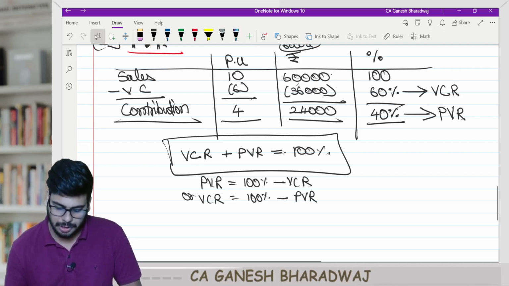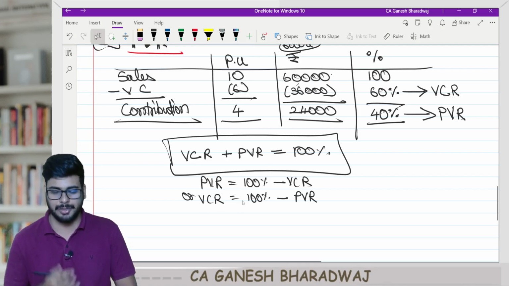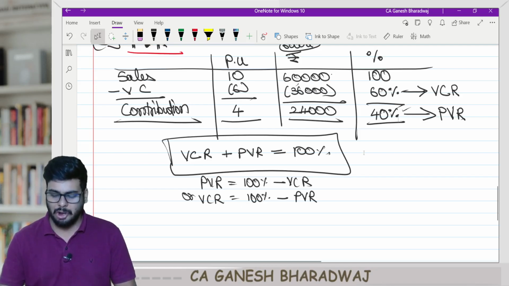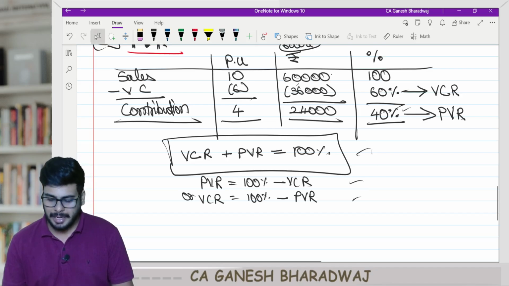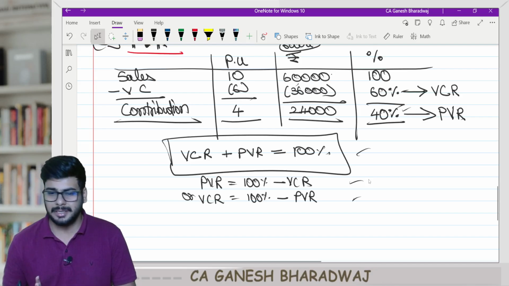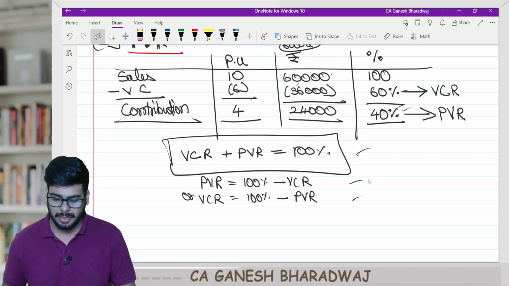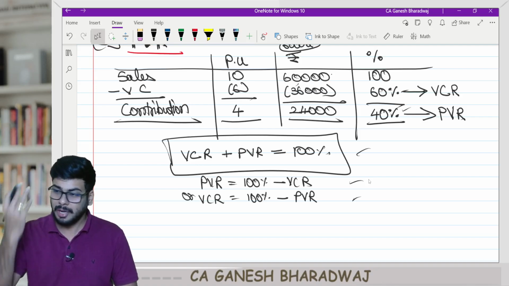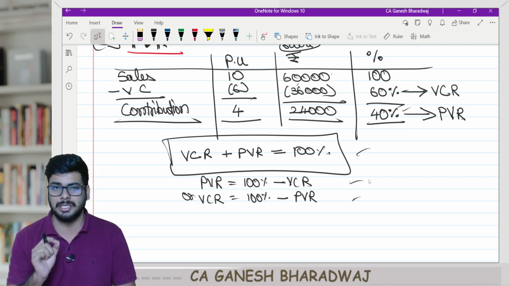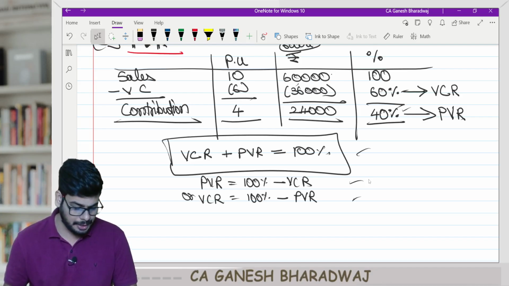So with this, you can also infer this. PV ratio is 100 minus VC ratio, or VC ratio is 100 minus PV ratio. These two are complementary. Correct? In the study material, they would have given this as 3 formulas and students also mug it up. This is not a formula, guys. I don't want you to remember this as formulas only. Put it in a statement format, you will automatically know. There is not even a single formula that needs to be mugged up in marginal costing. Please don't fall for it. Are you done here?